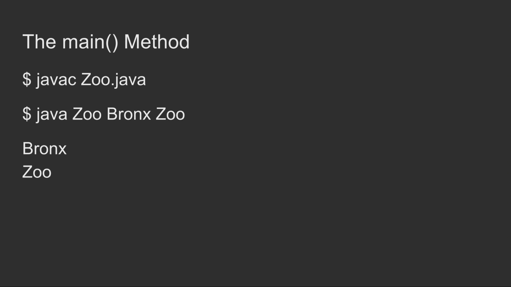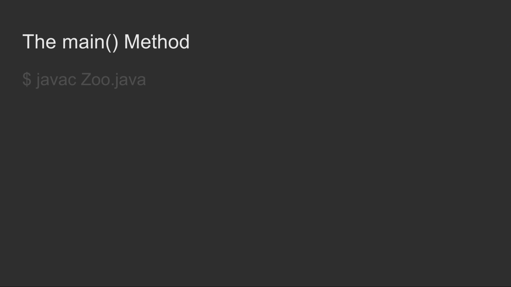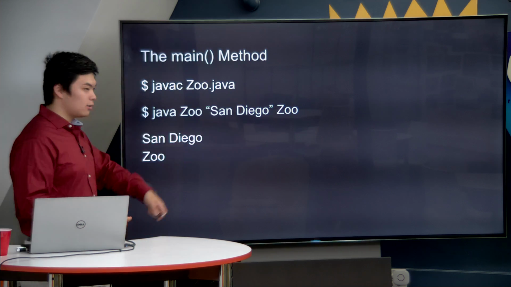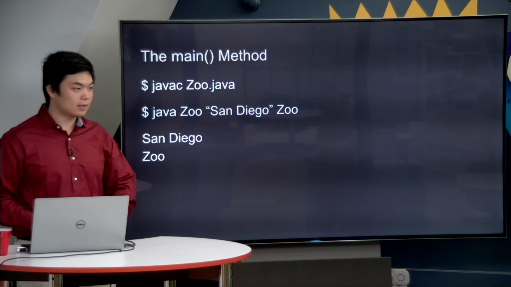Notice here that our command line arguments, like we did in Python and in C, were separated by spaces. So you might ask yourself, well, what if I wanted to give it a parameter that is two words? How do I separate those two words without using a space? How do I make it look like one command line argument instead of two? Well, the answer is you simply have to put quotation marks around it. And in this case, we would treat San Diego as one command line argument instead of two. And therefore, when we print it out, we will get San Diego on one line and then Zoo on the next.